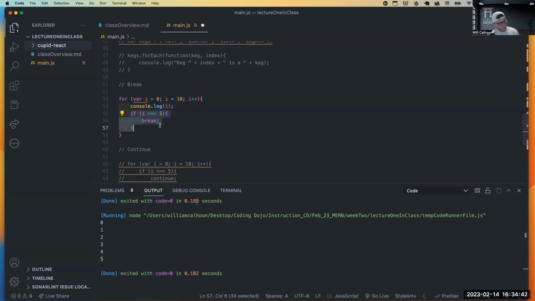We enter into this if statement. We say, does i equal 5? It does, that is true. Okay, break. Break is the keyword to exit a for loop. So you can see that we exit once we get to 5. It doesn't go all the way to 10 or to 9. You would think that it would go 0 to 9. It doesn't. It just goes to 5 because it breaks.